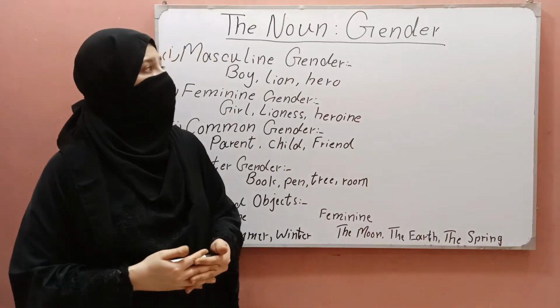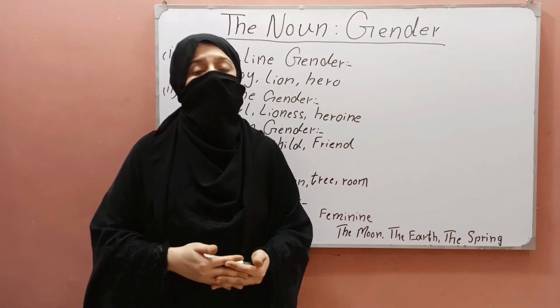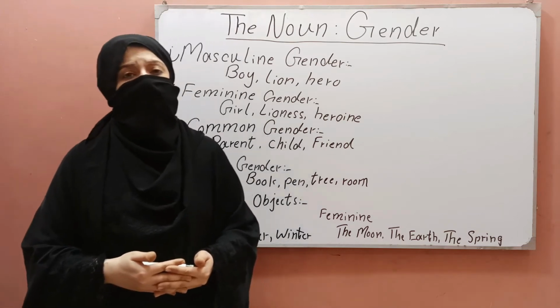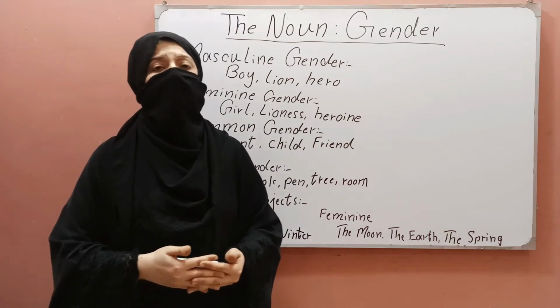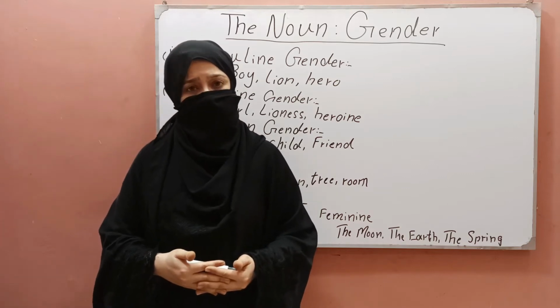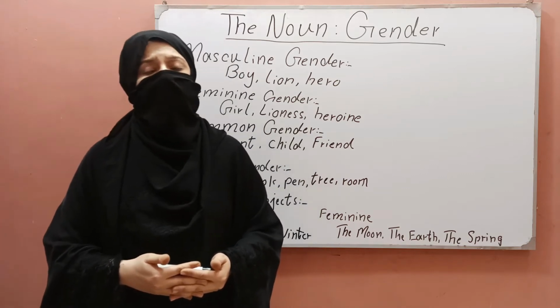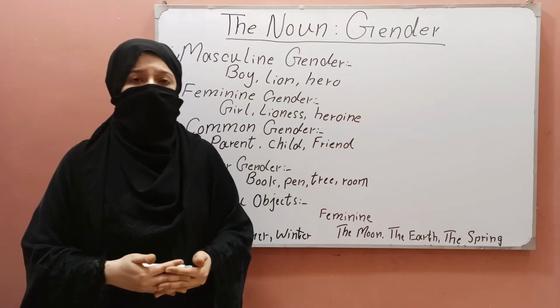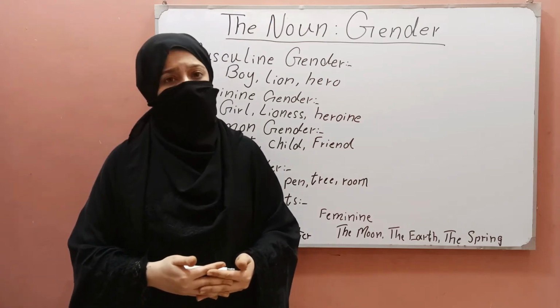Today we will discuss the noun as gender. First of all, I must tell you what is noun. Noun is the name of common person, place or things. Living beings are denoted as either male or female.